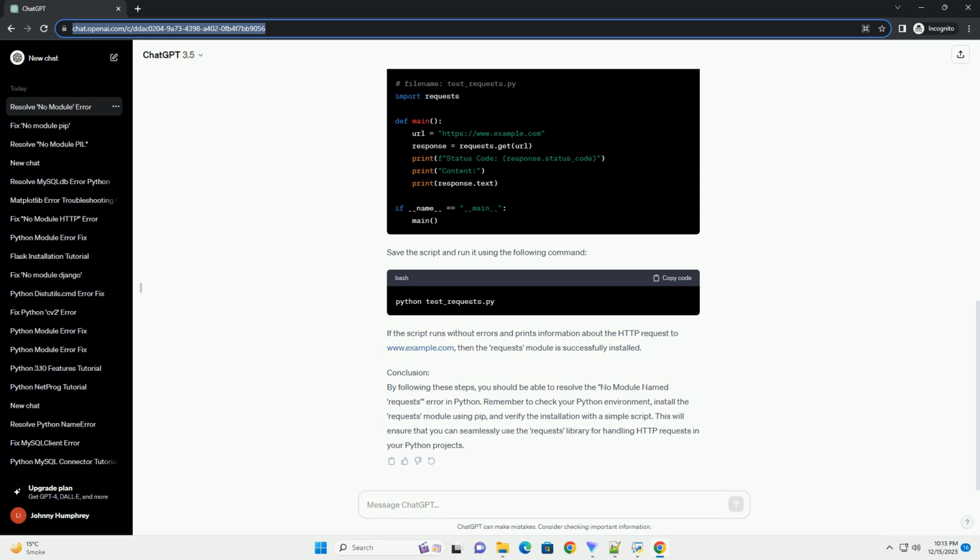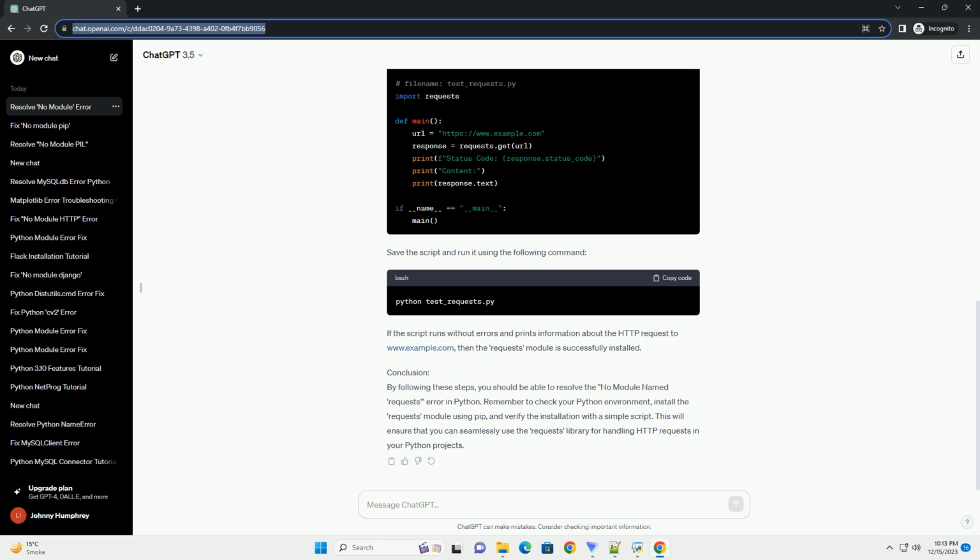Step 2. Install requests using pip. To install the requests module, you can use the Python package manager, pip. Open a terminal or command prompt and run the following command. This command will download and install the requests module along with its dependencies. After the installation is complete, you should be able to import requests in your Python scripts without encountering the No Module Named Requests error.